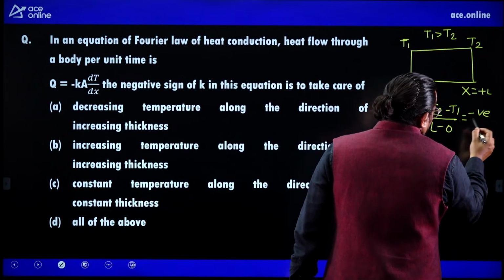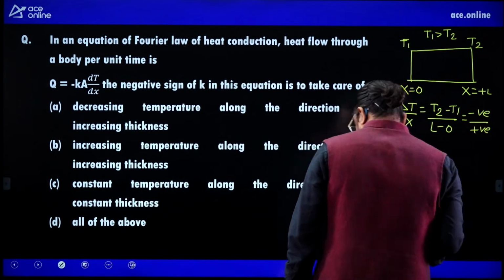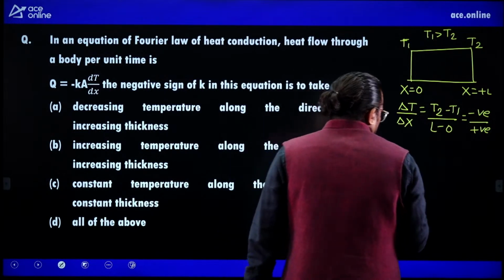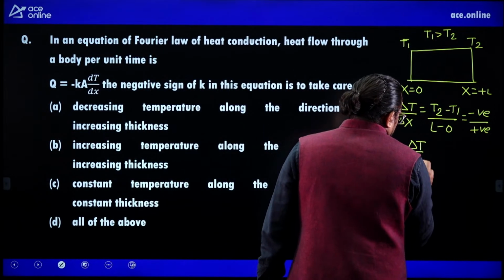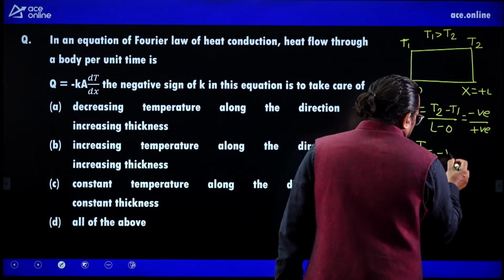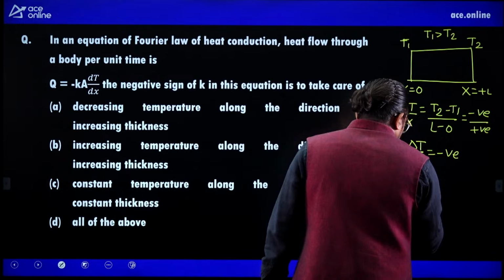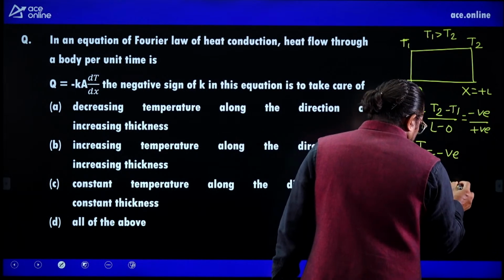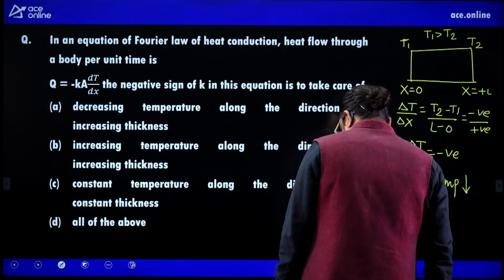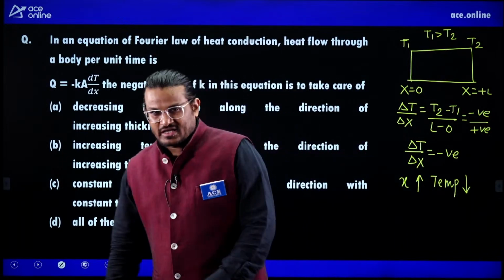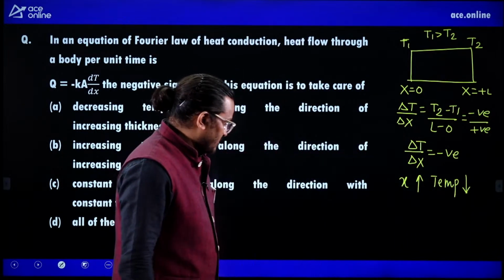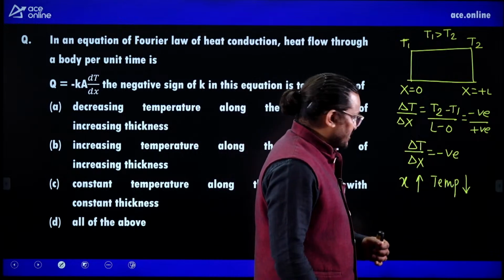So the numerator is negative and the denominator is positive. So delta T by delta x is negative. What does it mean? It means that as x is increasing, temperature is decreasing. Okay.